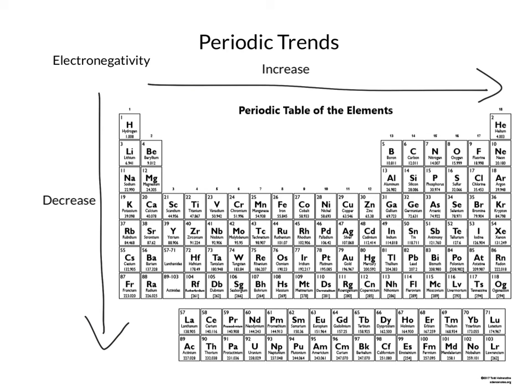Just summing this up again, if we look at the table, because we're decreasing as we go down and we're increasing as we go left to right, just like with the first ionization energy, we're going to find our lowest electronegativity elements are down in the lower left corner, and our highest electronegativity elements are in the upper right corner. And so as we go from the lower left to the upper right, we're going to see a general increase in electronegativity. And once again, there are going to be inconsistencies, but as a general trend, this will apply.